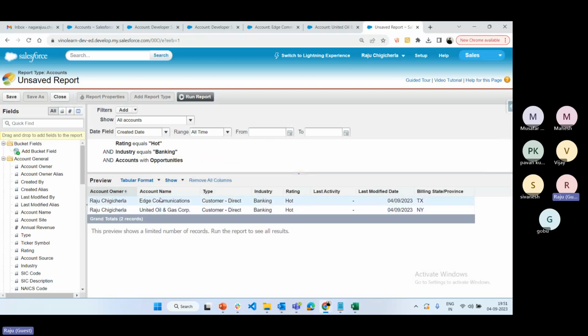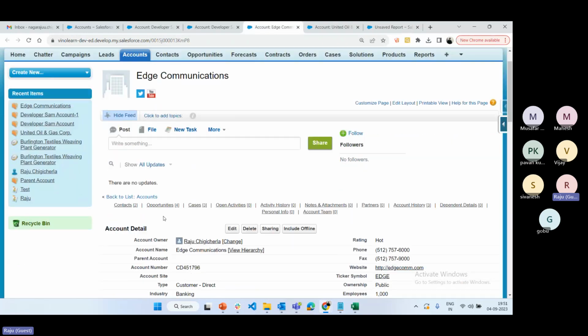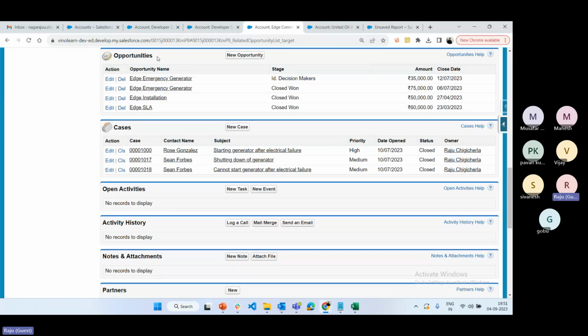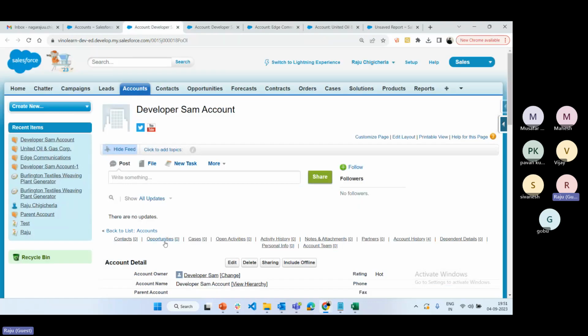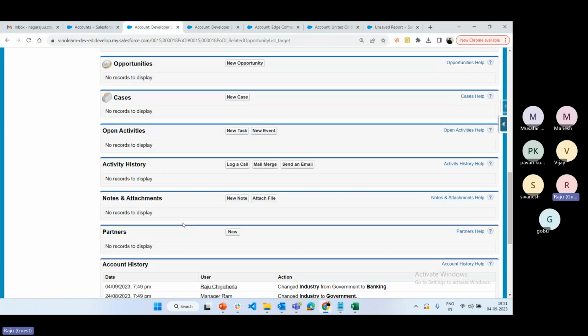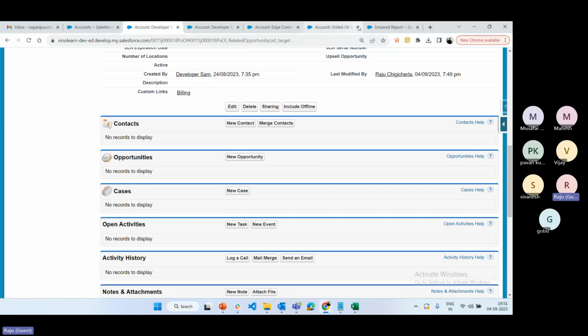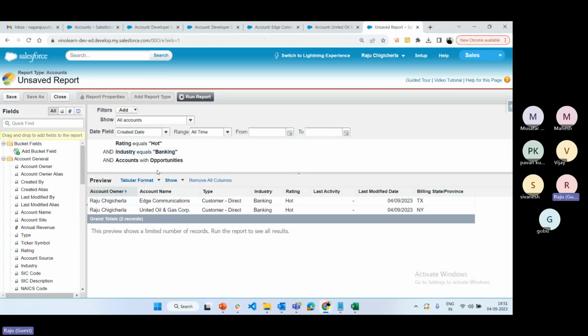See, these two accounts are having opportunities. If you go to Edge Communication, see, Edge Communication is having 4 opportunities. If you go to the developer account, there is no opportunity, so this account is not considered. Okay, this is how we can add with opportunities or without opportunities. Now the requirement is fulfilled.